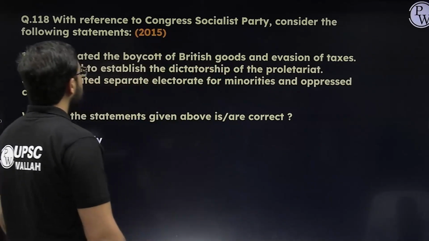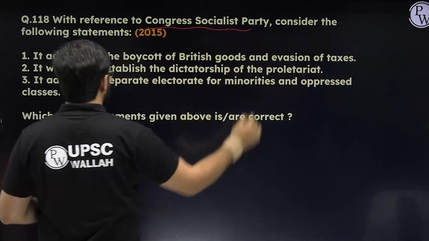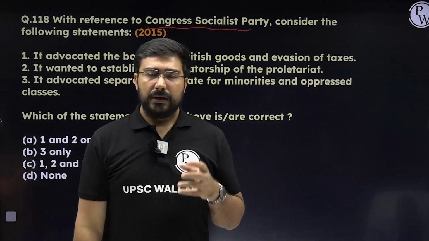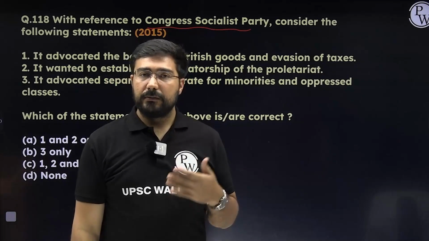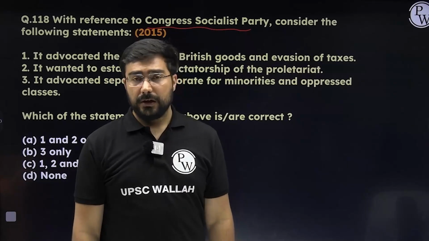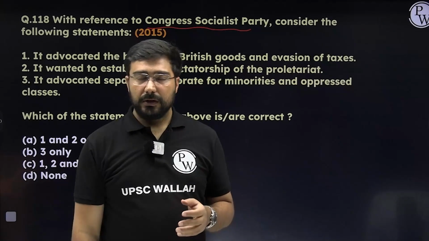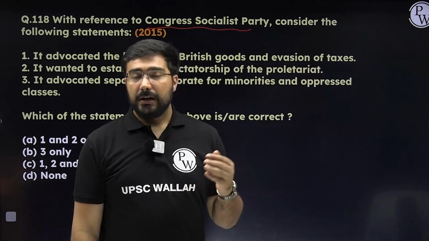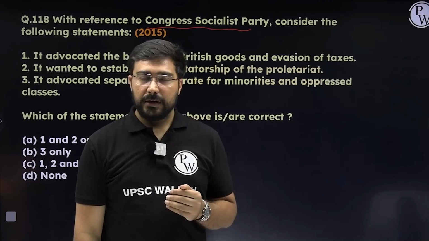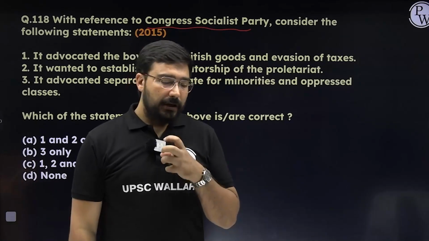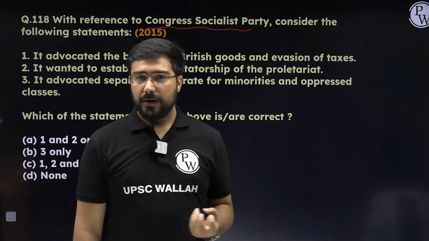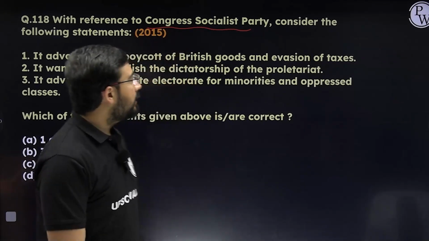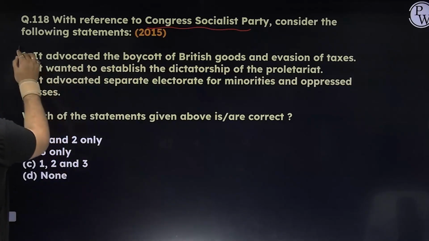Next, please see the Congress Socialist Party. This was formed in 1934. The agenda was to bring as much socialism as possible into the activities of the Indian National Congress, and they were successful also. In 1936, Congress took up the issue of the peasants in the Faizpur session. In 1938, the National Planning Committee was created. And they were the ones who wanted the Quit India movement to be started in every part of India, irrespective of it being British India or the princely states. That's why they revolutionized the agenda of the Congress.